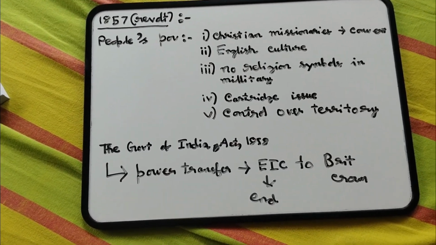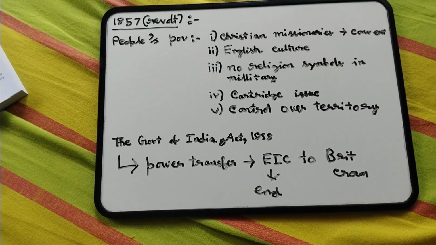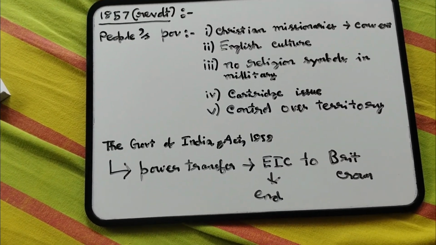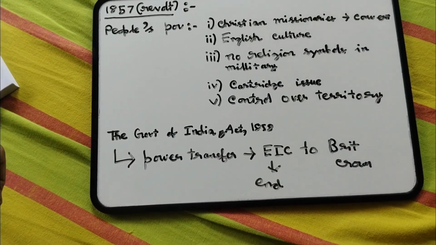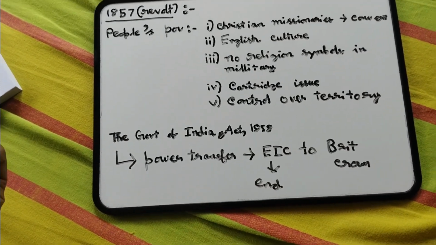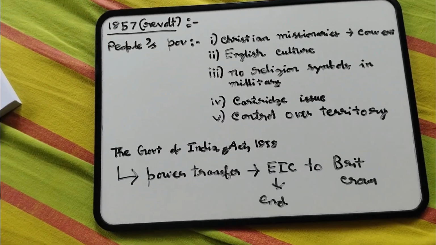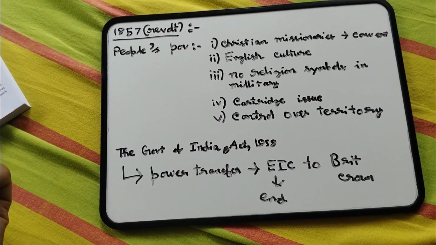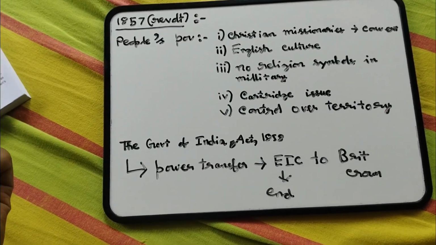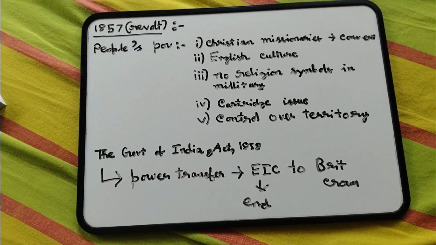And then it actually exceeded when the new rifle was introduced, the cartridge issue, where there were widespread rumors it was made from the fat of cow and pork. So obviously harming the sentiments of both Muslims and Hindus, which ultimately led to the 1857 revolt, the first war of independence. And also there were a lot of problems too, like the company bringing out policies like the Widow Remarriage Act and all.